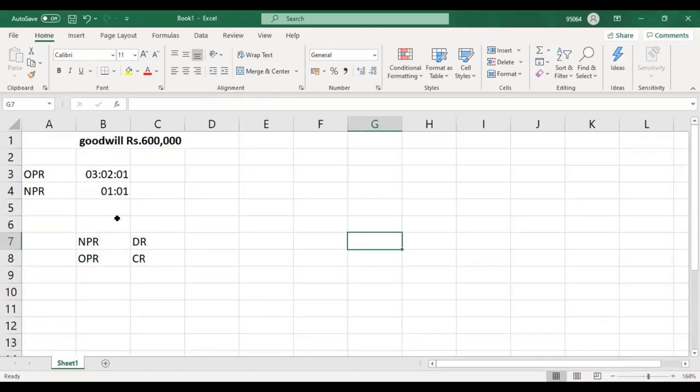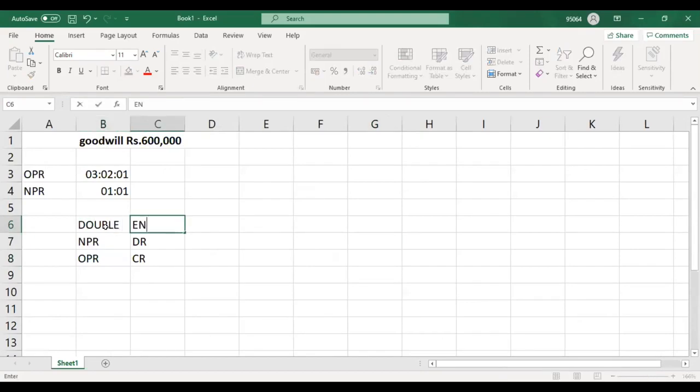Okay. So this is the double entry. New profit sharing ratio debit, old profit sharing ratio credit. Now I will do the new profit sharing ratio. Okay. How will you do this?